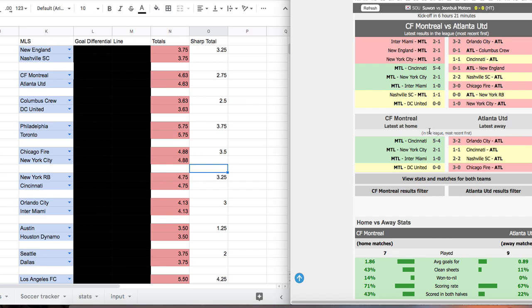The reason being there's something called the truncated mean, and to explain truncated mean in layman's terms, you don't want to factor in this 5 into your totals because that's not a realistic number of goals that is scored normally in soccer. So I use what's called a truncated mean and just cut this off at 3.